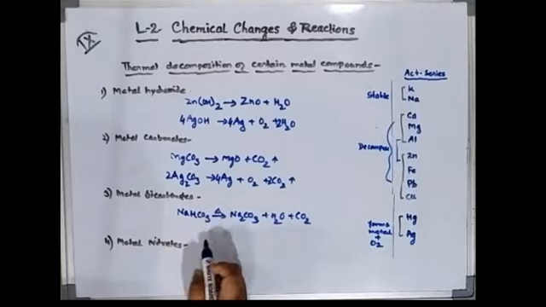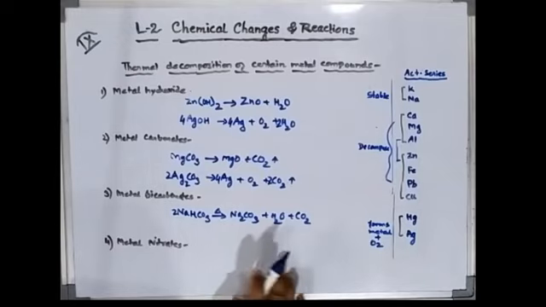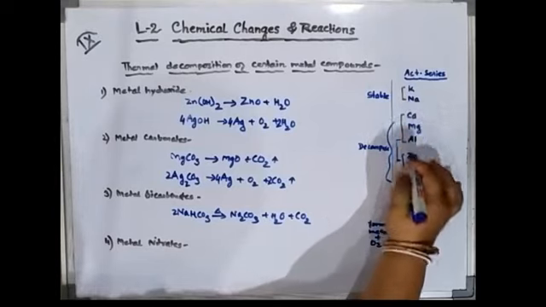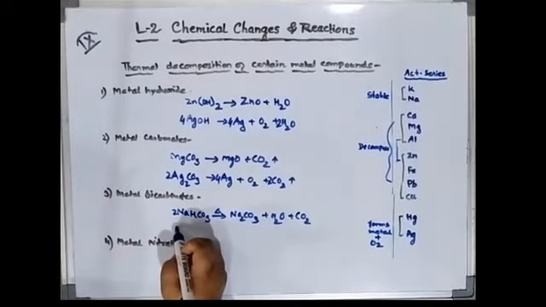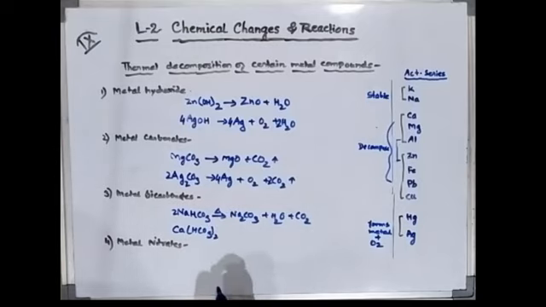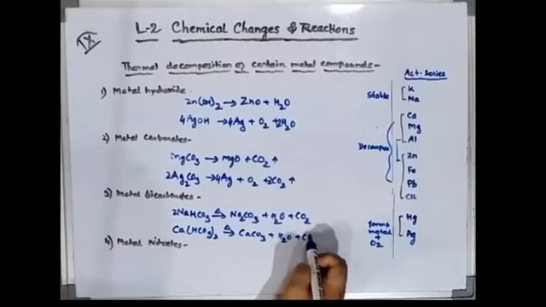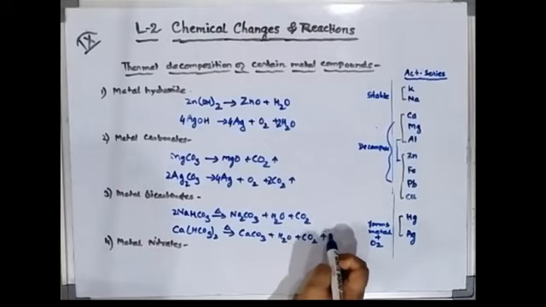Now you balance it. Na2, so here 2. I think this is balanced. Okay, so in this way they give. Now let us take another example from this category. Let us take calcium then. Calcium bicarbonate. Why am I taking this one in bracket? Calcium valency is 2. On heating they will give the stable salt calcium carbonate plus water plus carbon dioxide gas.